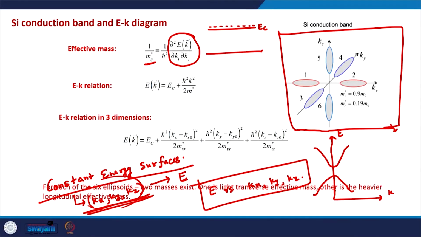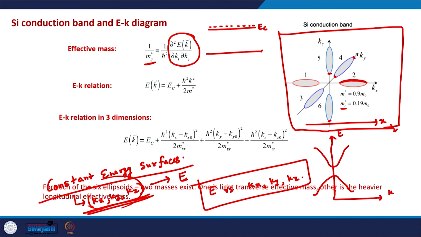If we have a closer look here, and let us consider just the x direction. In the x direction, there would be two effective masses corresponding to the electron. One is the longitudinal effective mass, and that depends on this curvature. The second effective mass will be the transverse effective mass, which is because of this curvature.